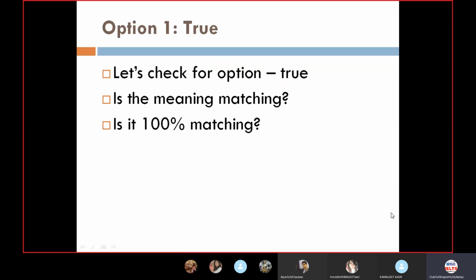Further, let's check for option 1, that is true. Is the meaning matching? Is it 100% matching? We need to ask ourselves if the meaning is matching or not. Is it matching 90% or 100%? Yes, it is matching 100%. Then go for true.